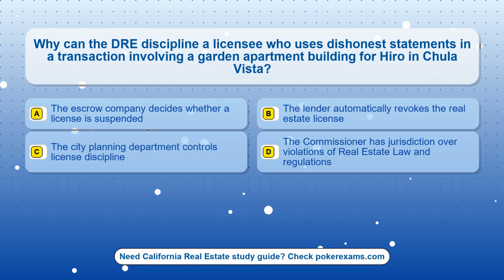Question 1. Why can the DRE discipline a licensee who uses dishonest statements in a transaction involving a garden apartment building for Hero in Chula Vista? Option A. The escrow company decides whether a license is suspended. Option B. The lender automatically revokes the real estate license. Option C. The city planning department controls license discipline. Option D. The commissioner has jurisdiction over violations of real estate law and regulations.